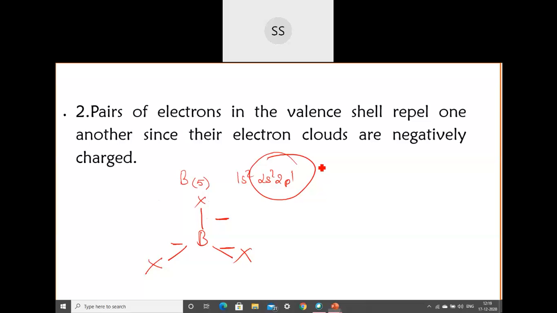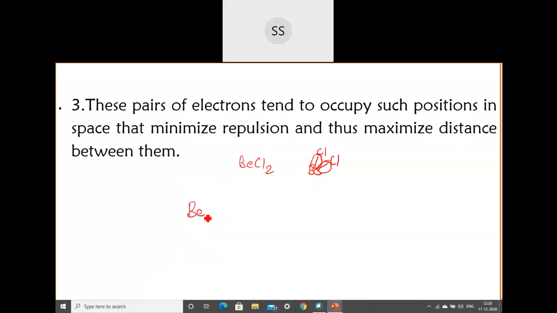Now if I have to write beryllium chloride, BeCl2, I can't write it like this, with one chlorine here and one chlorine here. That would be like putting them together. These are also electron pairs, and two electron pairs cannot be made to sit in one place together. What I should do, if I have a beryllium atom here, is recognize that both are electron clouds, bonded electron pairs, but still negatively charged.